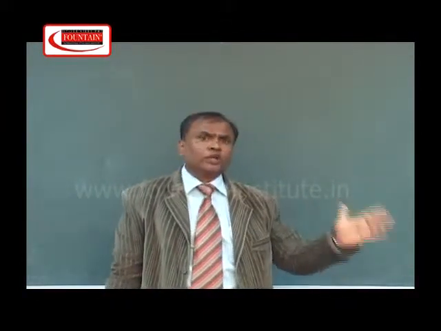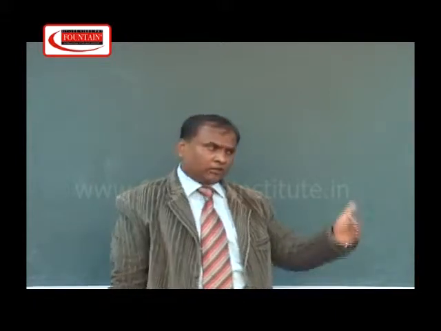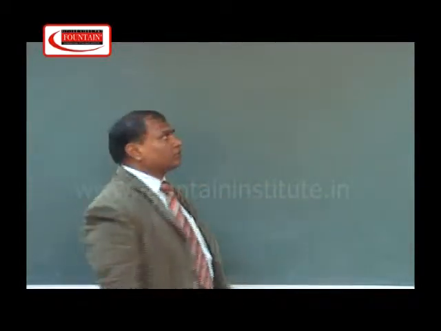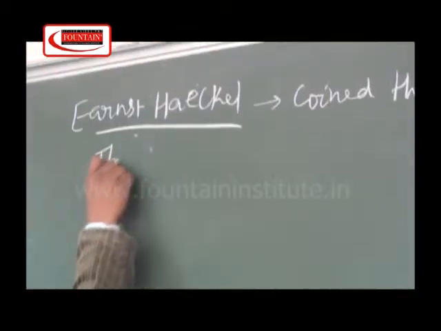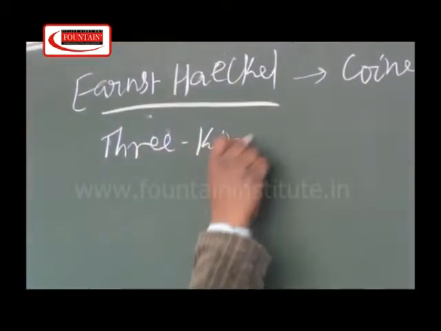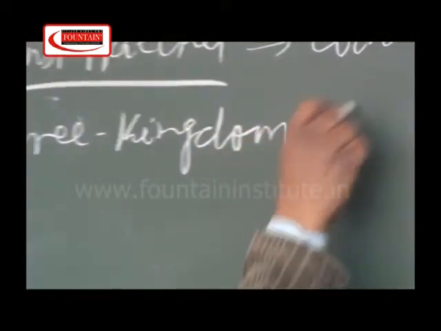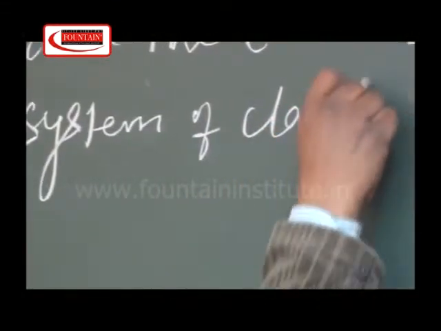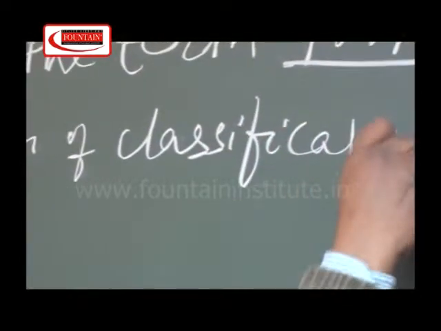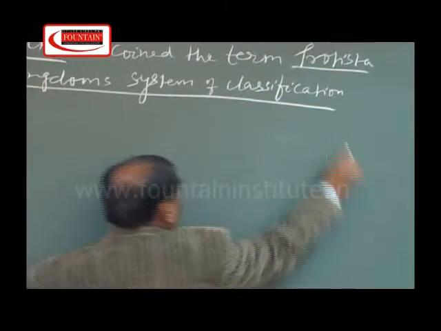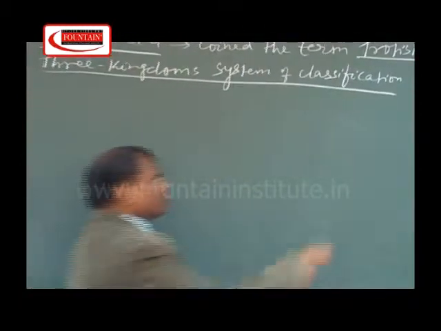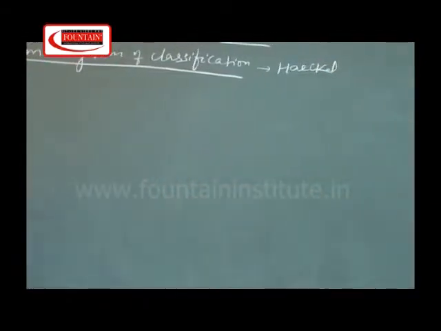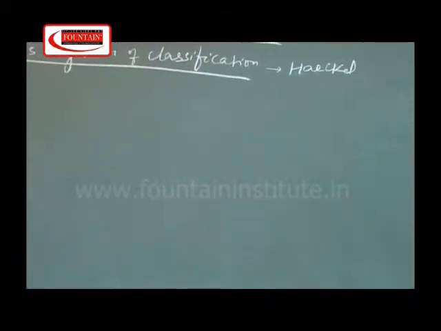So, earlier we had the 2 kingdoms, plant kingdom and animal kingdom, and the third new kingdom is called kingdom protista, and that is why the 2 kingdom system of classification converted into the 3 kingdom system of classification. And this 3 kingdom system of classification was proposed by Haeckel. Now I am going to discuss the 3 kingdom system of classification.